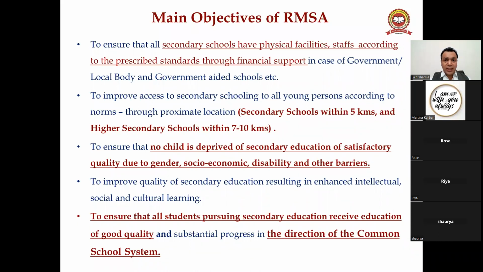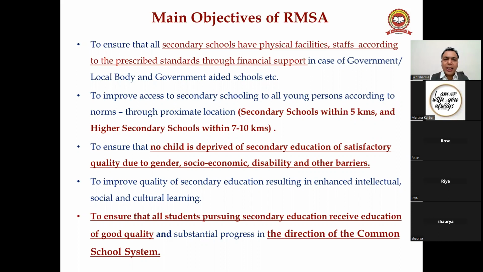It means a secondary school within 5 kilometers should be available for all the children, and a higher secondary school within 7 to 10 kilometers across the country should be available for the children in order to get the secondary education. Right? It means the government wants to ensure that they also get the secondary education. Next, this is the important line. Whatever I have underlined, these are the important lines, you can note them.